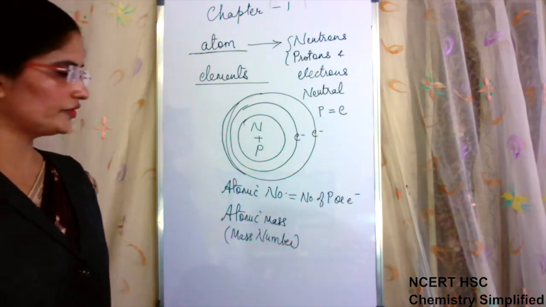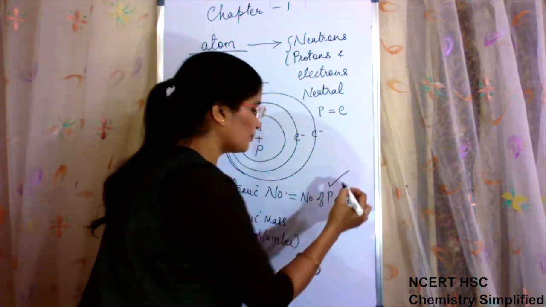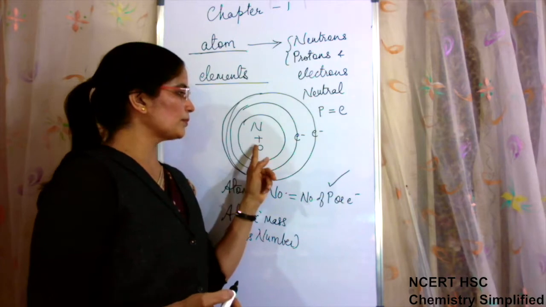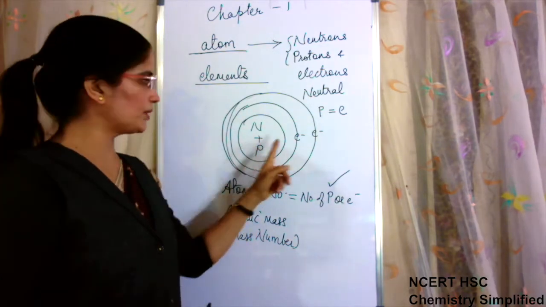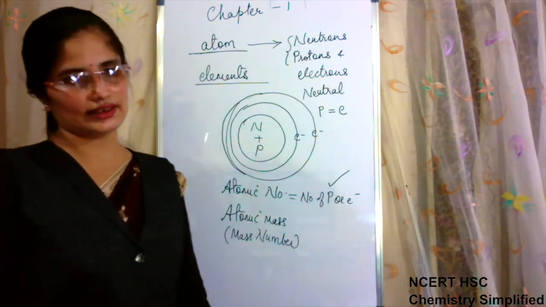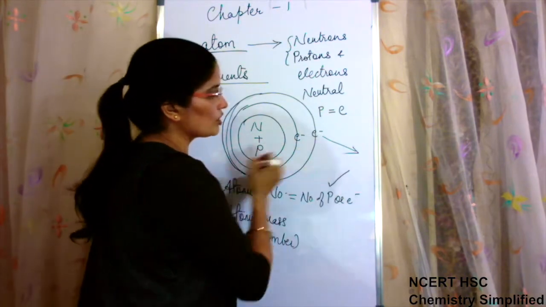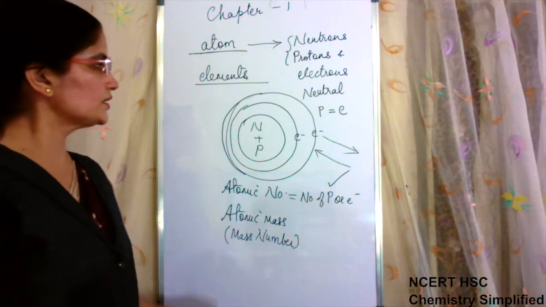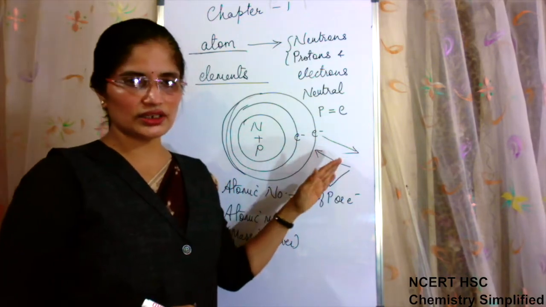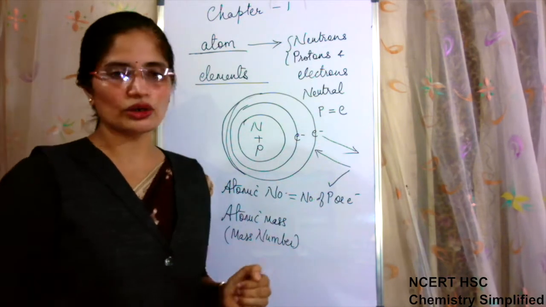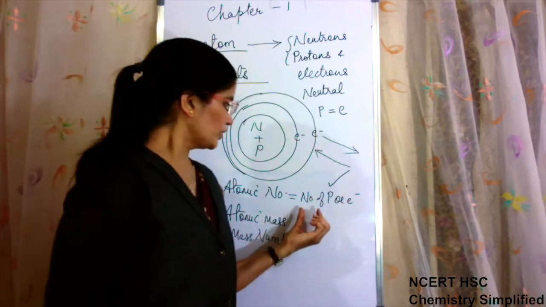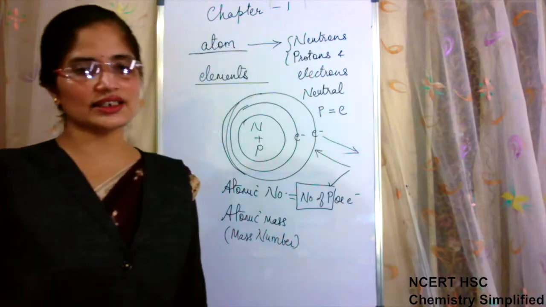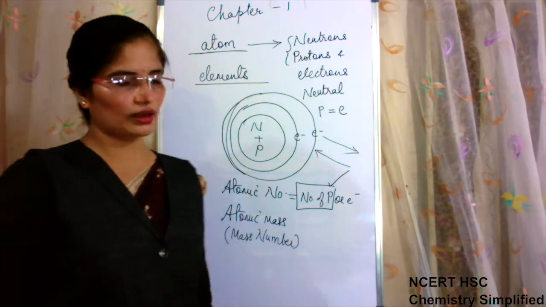But when we have to give the definition, we always give with the help of number of protons, because protons are present in the nucleus and number of protons does not change, but the number of electrons can change. Electrons can be lost, electrons can be gained. Because of this reason, the number of electrons keep on changing. So something which is changing cannot be used as a standard. So number of proton is more basic and more correct criteria to define atomic number.